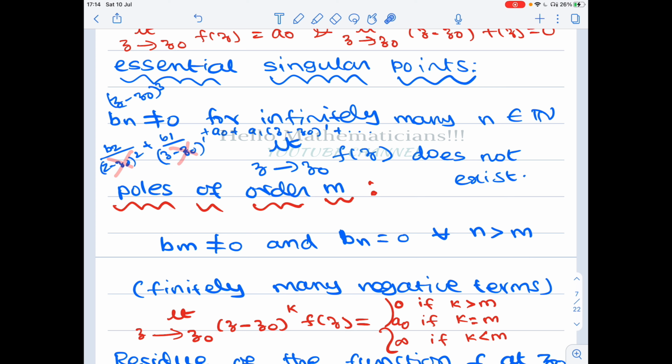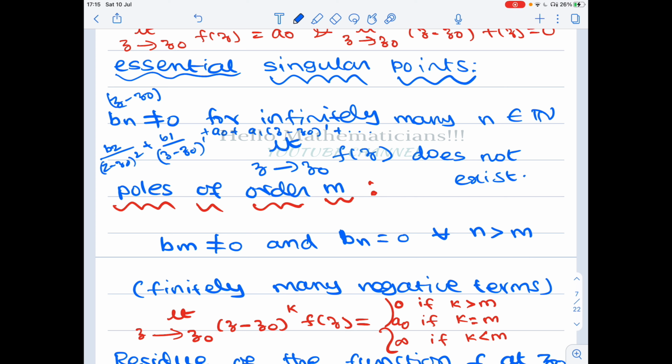The b2 will be multiplied by (z minus z naught), b1 by (z minus z naught) whole square, and in all these terms you will get positive powers of (z minus z naught). But now we are multiplying only by (z minus z naught) square, right? If it is a larger power, everything will become 0.